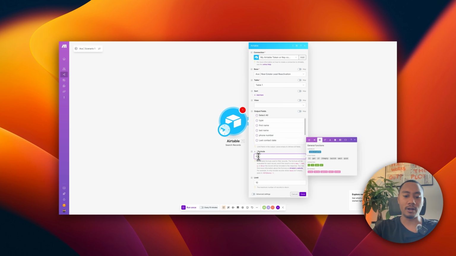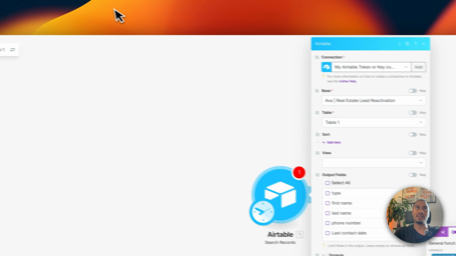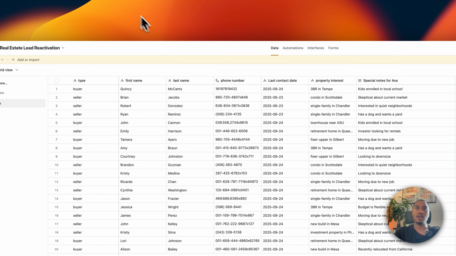It is IS_BEFORE, which has to be in all caps, with open and close parentheses. And then right here, we're going to be using an open and close squiggly bracket, and then we want to add in Last Contact Date.